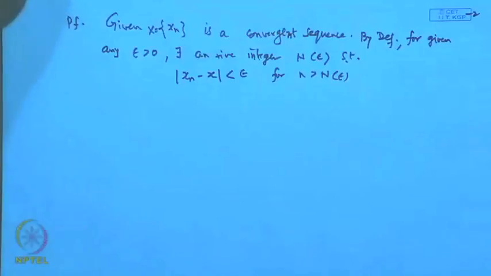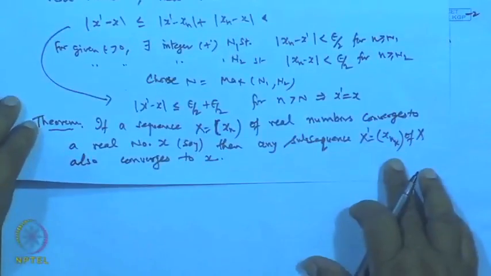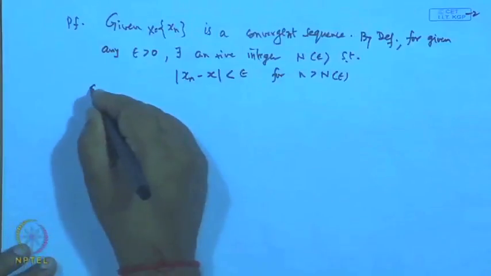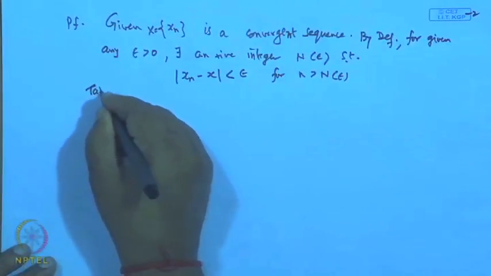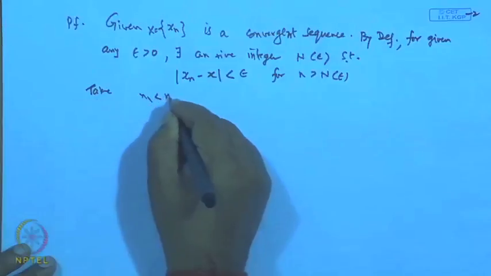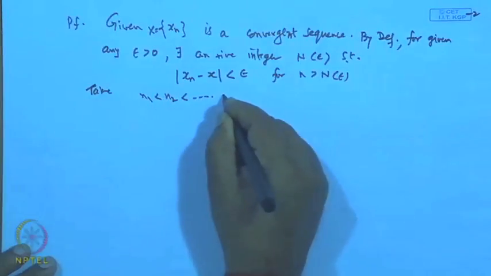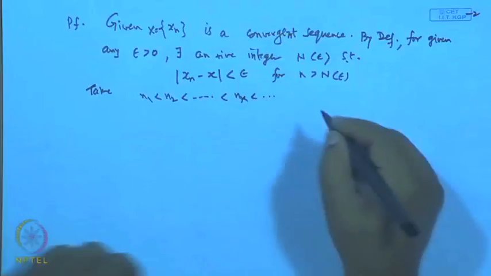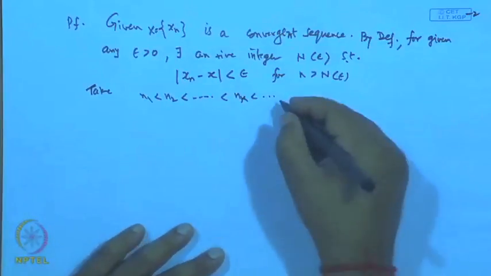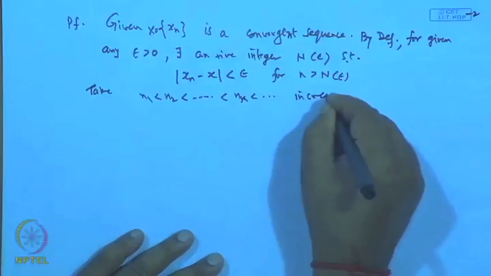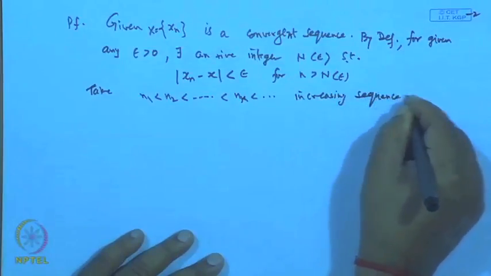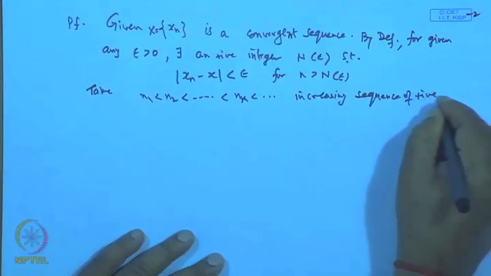Now, we wanted any subsequence to converge. So, let us pick up the terms. Take n_1 less than n_2 less than n_3 less than ... n_k, and like this. This is an increasing sequence of positive integers.